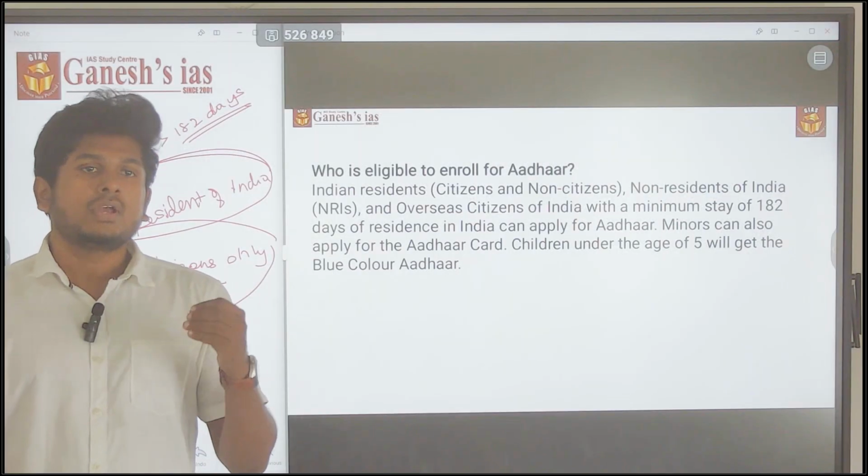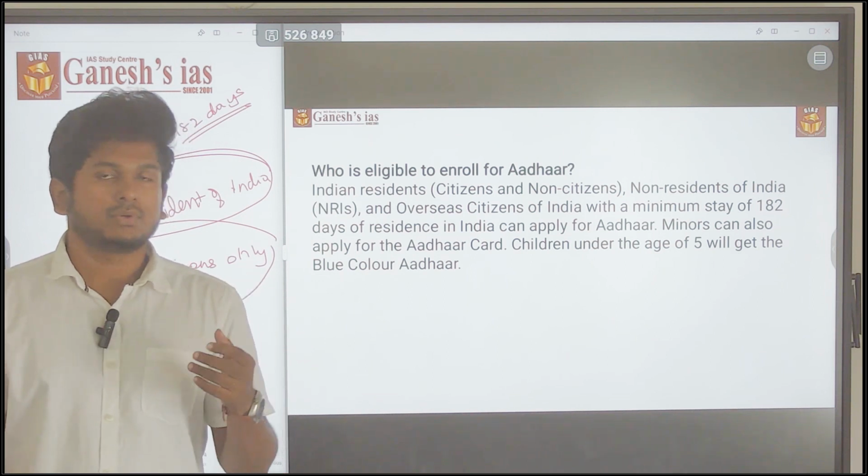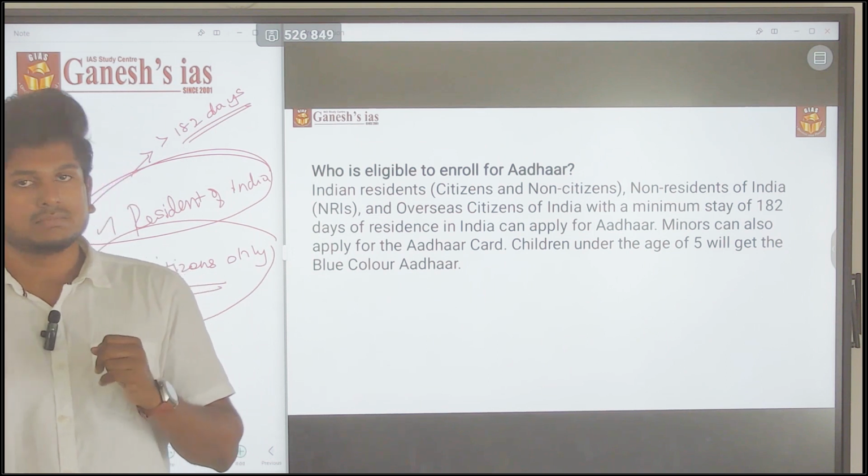And also there is a provision for the elimination of the Aadhaar data. That is also there. That thing also you have to know.